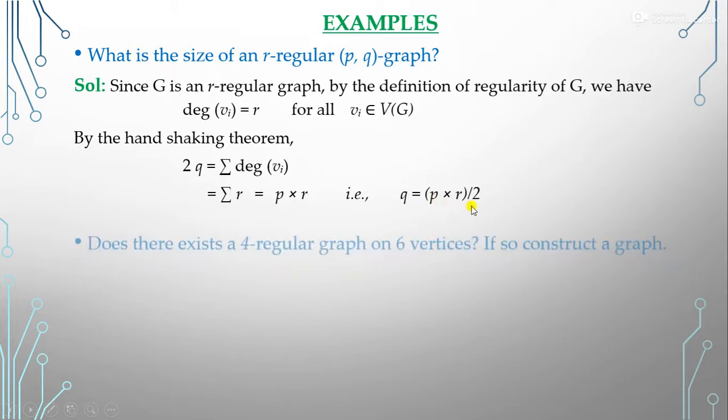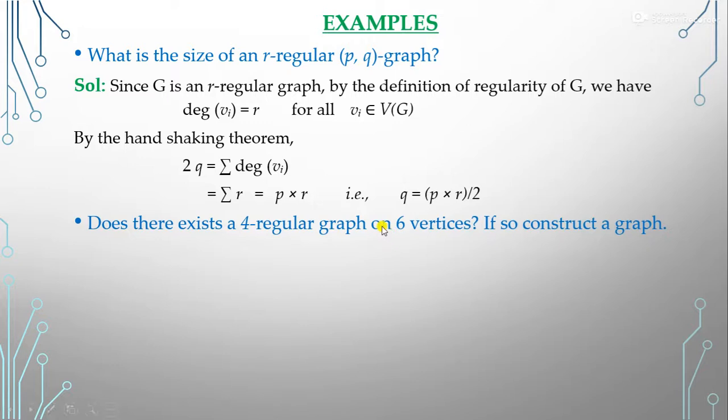So we have an example of this. Does there exist a 4 regular graph on 6 vertices? Have you any possible graph? If so, now you have to construct this graph. So now 6 vertices are here and 4 regular graph. It means that in this graph each vertex has 4 degree, right? 4 regular graph means that each vertex has 4 degree.